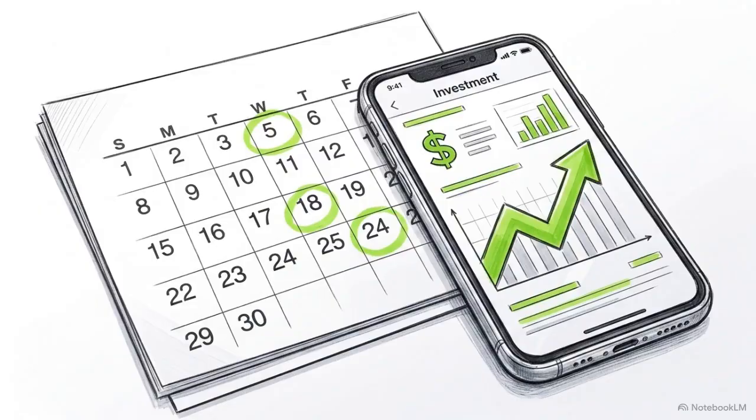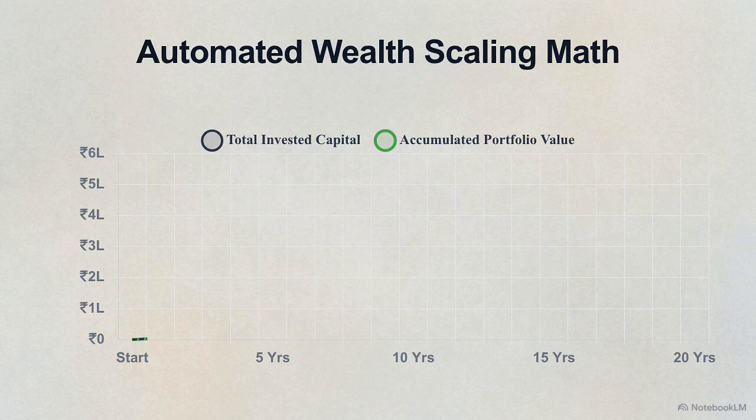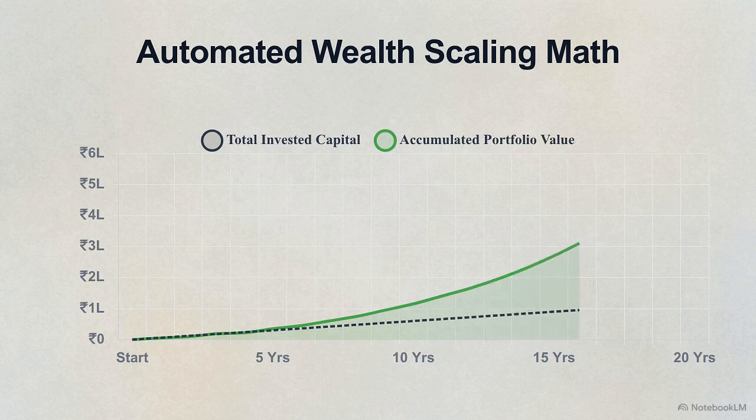The first mathematical principle we rely on is rupee cost averaging. This removes the stress of trying to time the market perfectly. This animated chart shows exactly how it works. By contributing a fixed amount every single month, your money automatically purchases more mutual fund units when market prices drop. That lowers the overall average cost per unit across your entire portfolio. Over time, those accumulated units trigger the second principle, compounding. The returns generated on your initial capital begin generating their own returns.